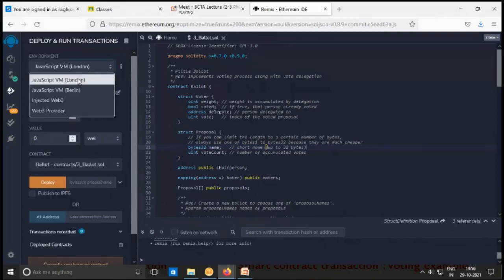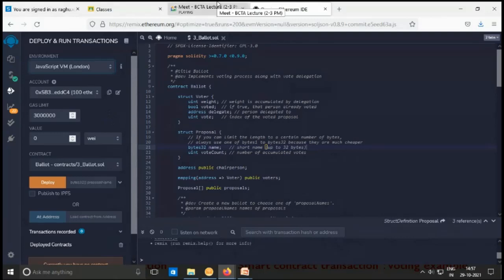And here is the JavaScript virtual machine, JVM. Here the JavaScript virtual machine of London, which is there in the environment, has been selected. You can choose either Berlin or London, that is up to you. The JavaScript virtual machine has been taken for running this particular bytecode, because the Ethereum virtual machine is just like a JavaScript virtual machine. That is also like that.